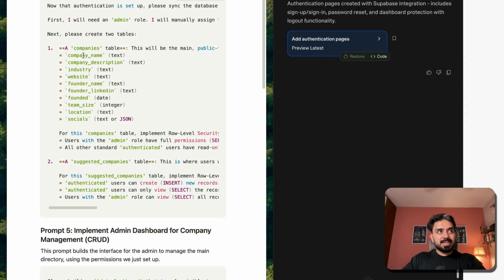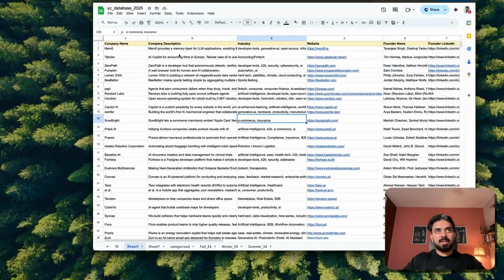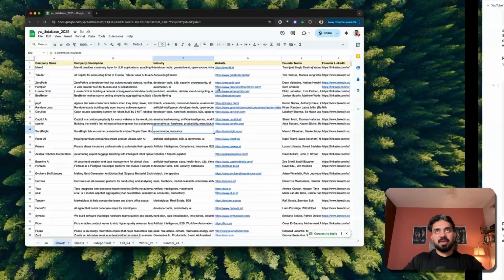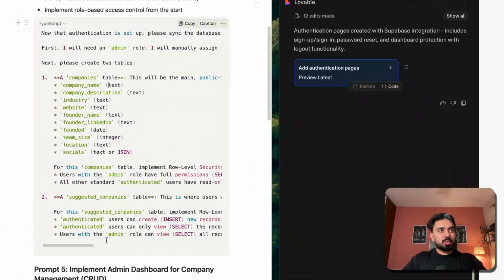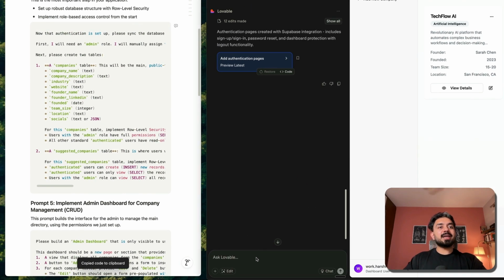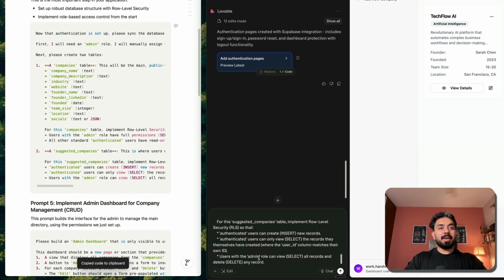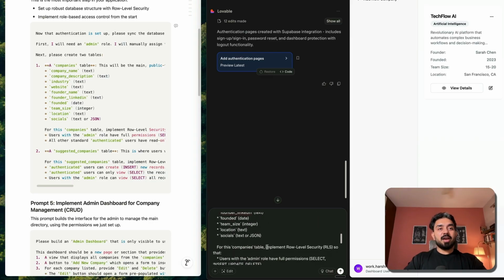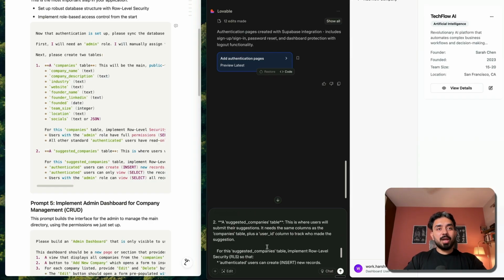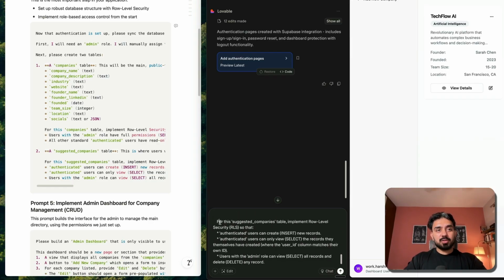So these are all of the field names. You can see company name, description, industry, website. These are all of the column names that I have here. Okay. So create 2 tables. This is the schema. I'll copy this entire prompt, paste it here, and I've mentioned that you should have row level security. So for this, row level security should be implemented.